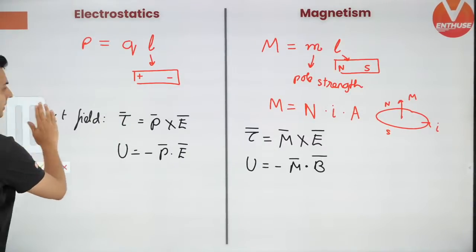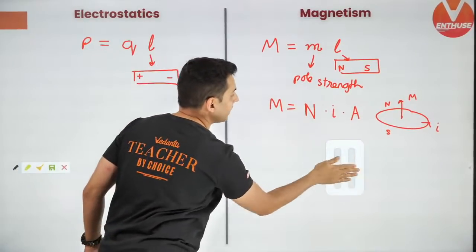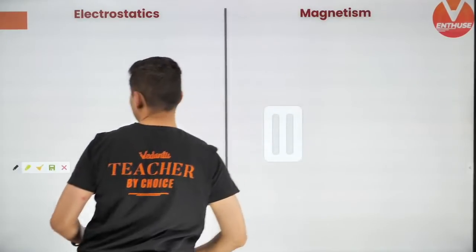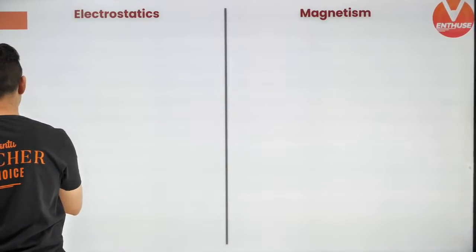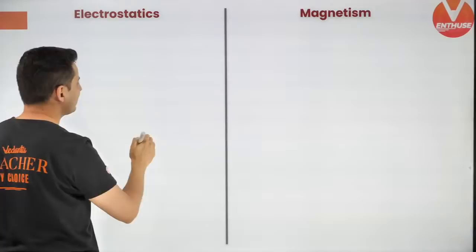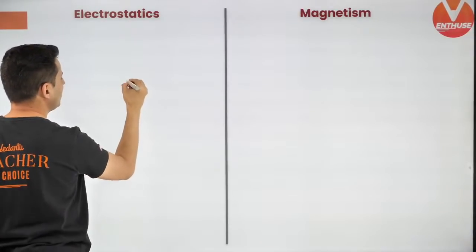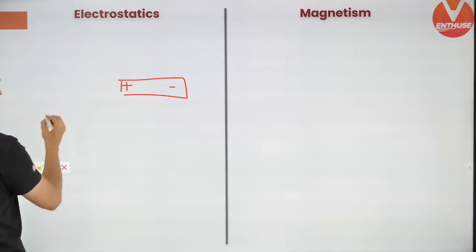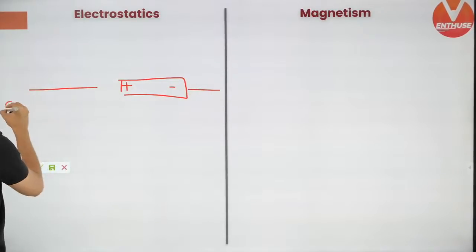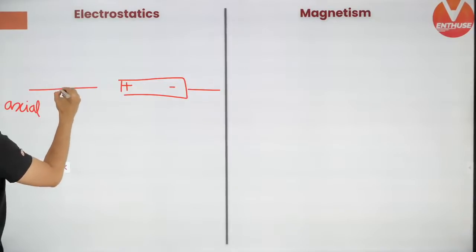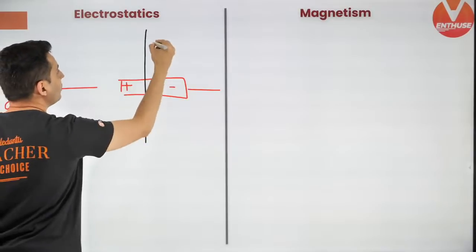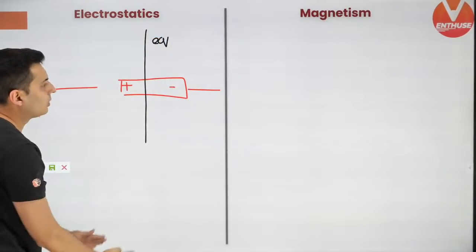Next up here is, due to a dipole, what is the field? Very, very important formula. Okay. Now, the formulas are very similar, but let me just show this to you. This is a positive charge. This is a negative charge. Okay. And this is called as the axial point. And this is called as the equatorial point or the equatorial region.